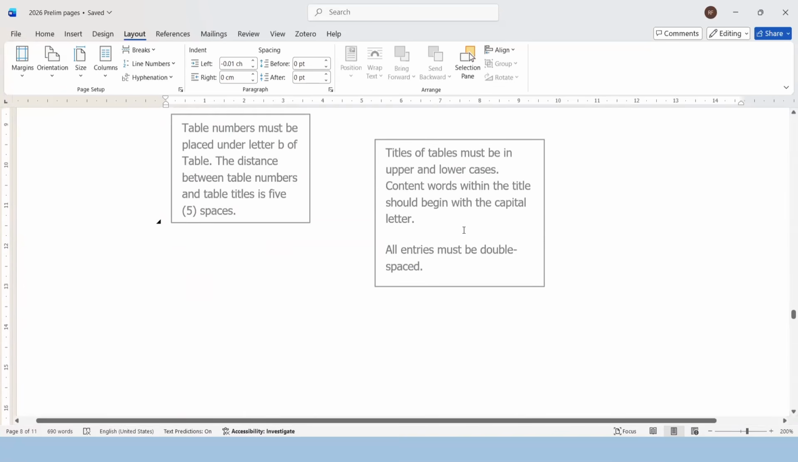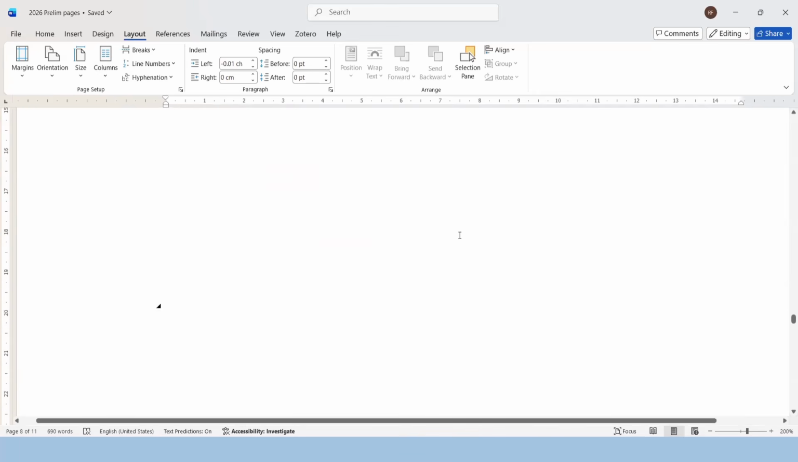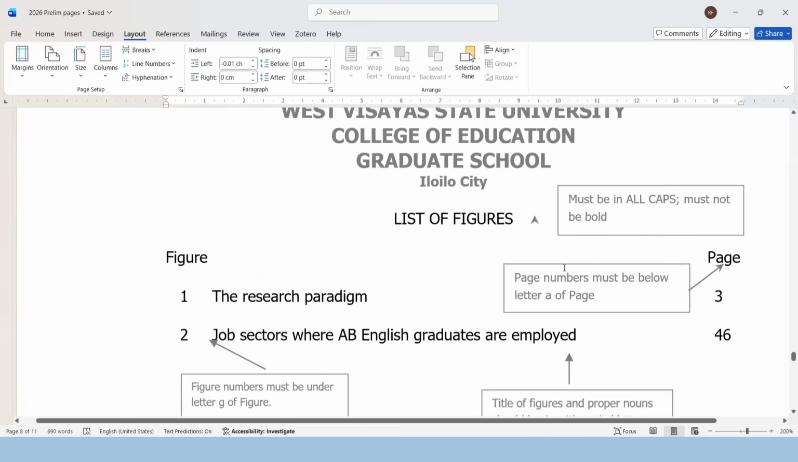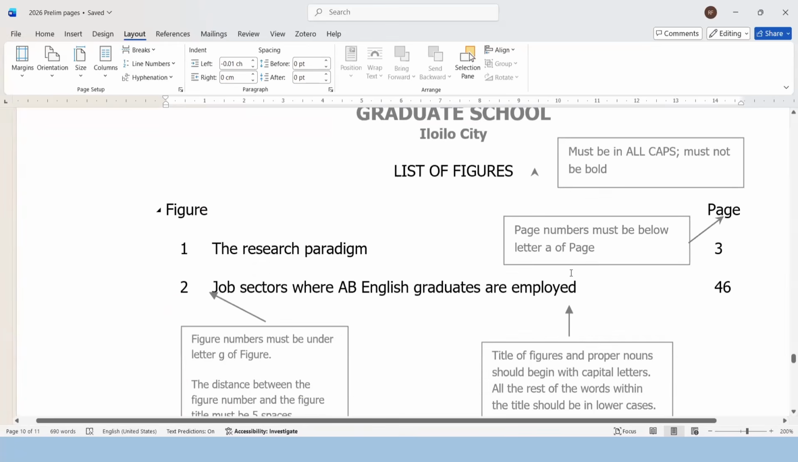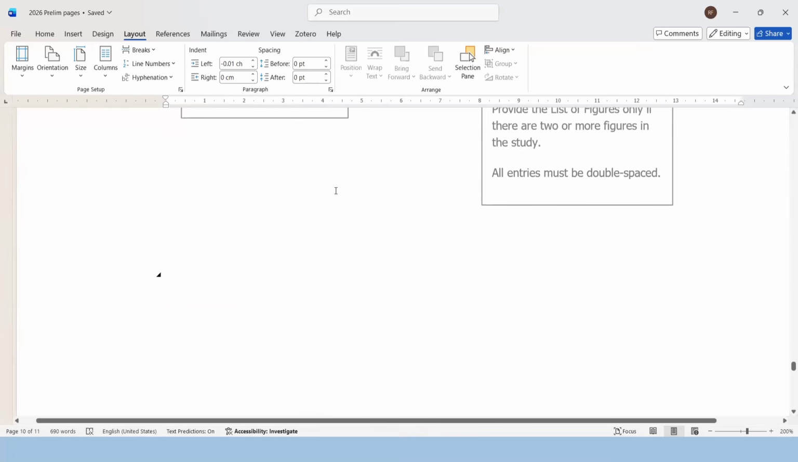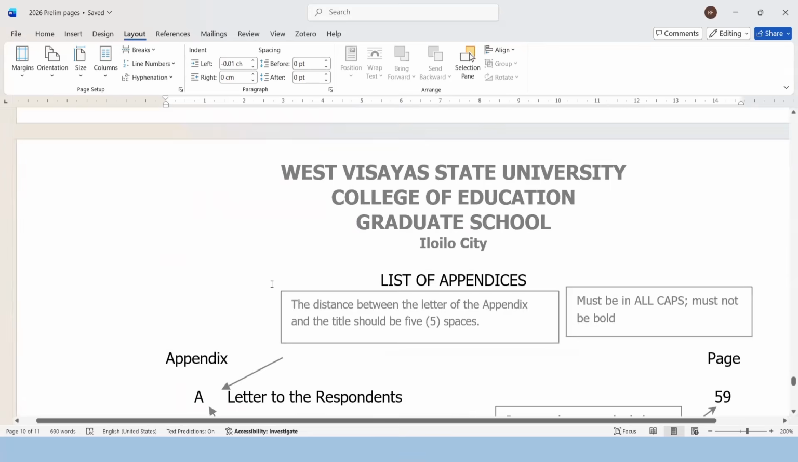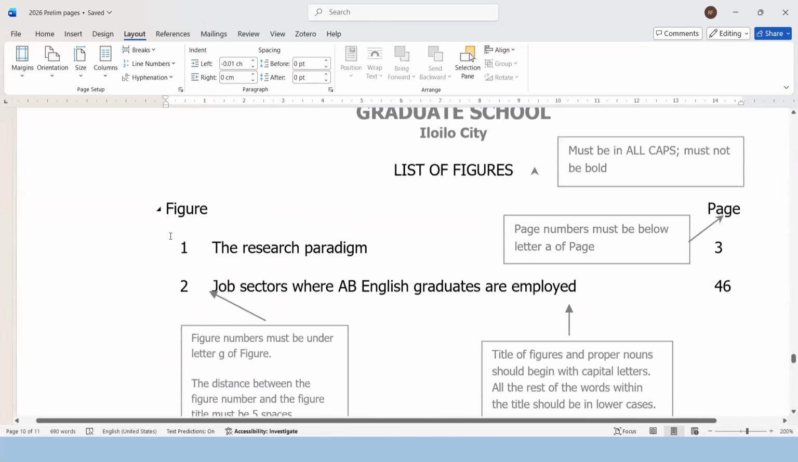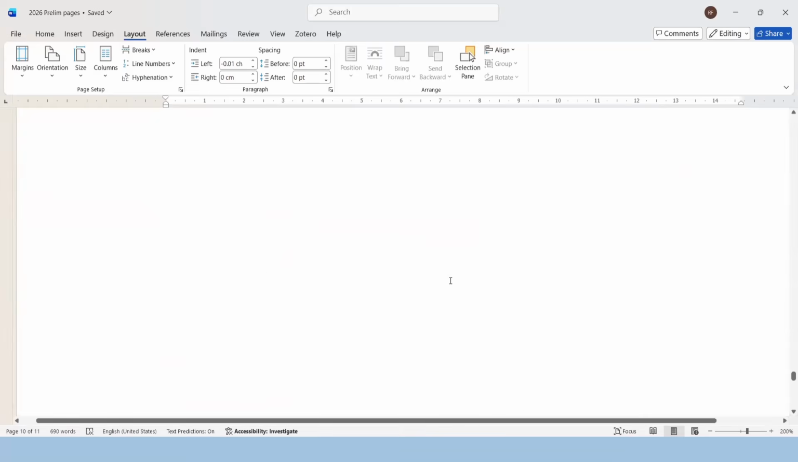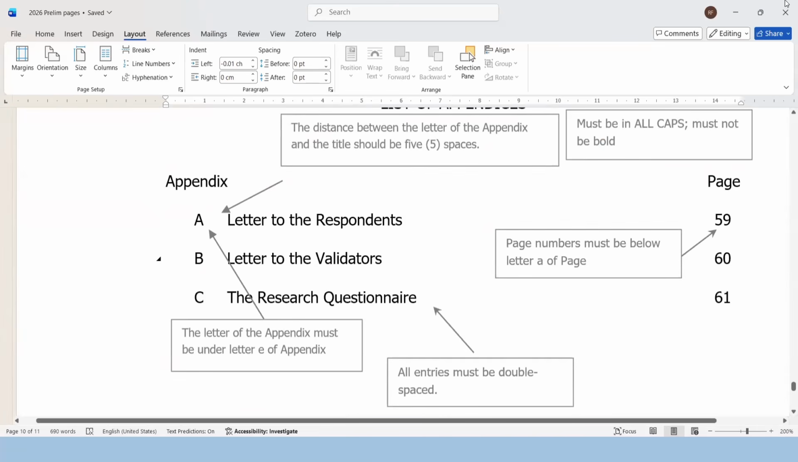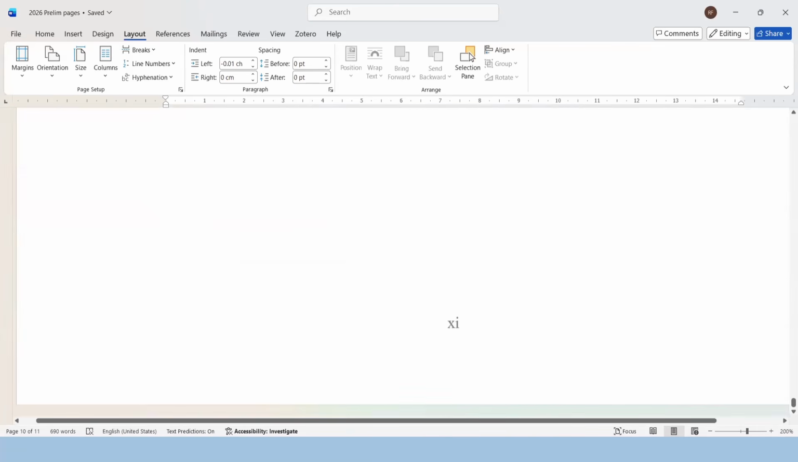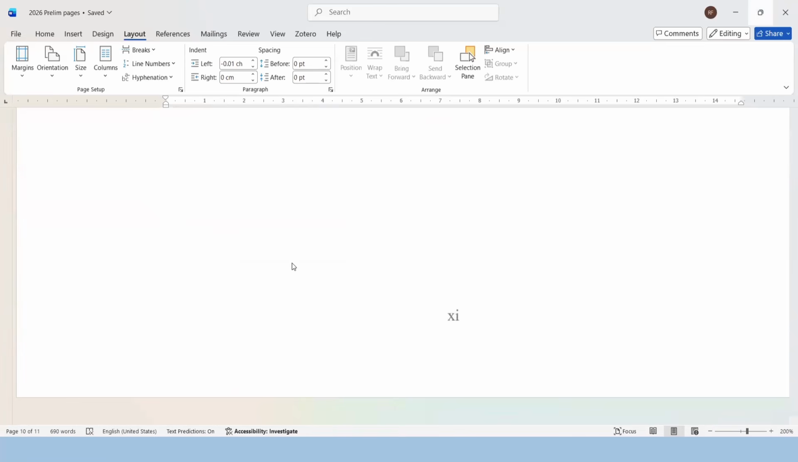Titles of tables must be in upper and lower cases. Content words within the title should begin with a capital letter. All entries must be double-spaced, even in the table of contents. There you go. So we have list of figures. Same. We have the same notes here. And remember that for figures, we're using number. And for appendices, we're using letter. There you go. So we have similar formatting.